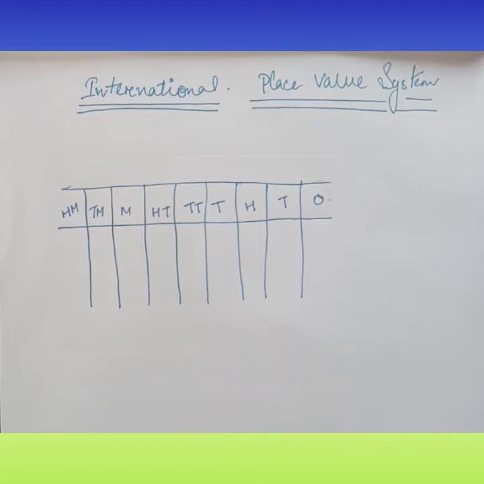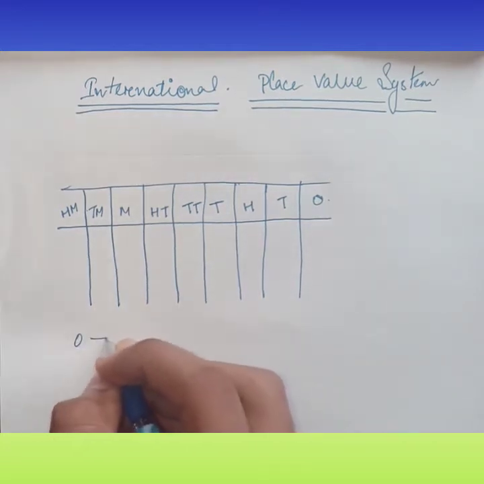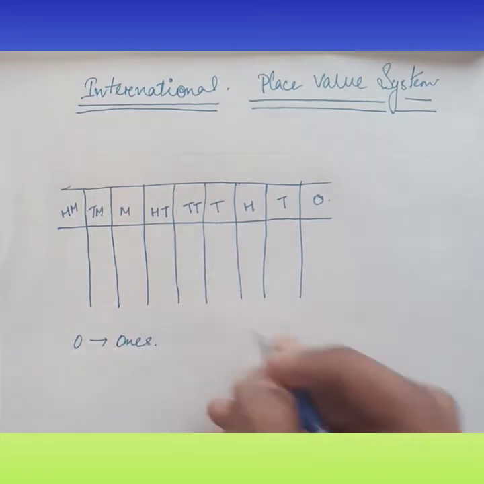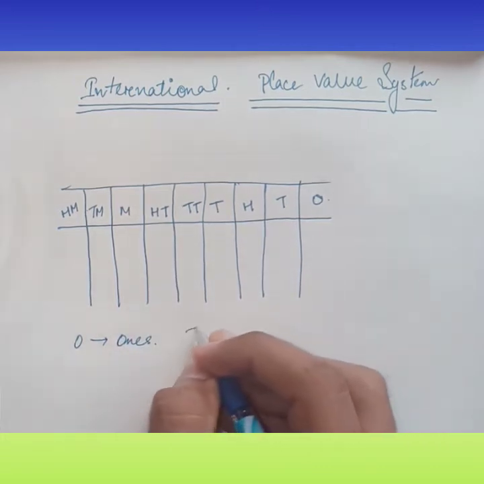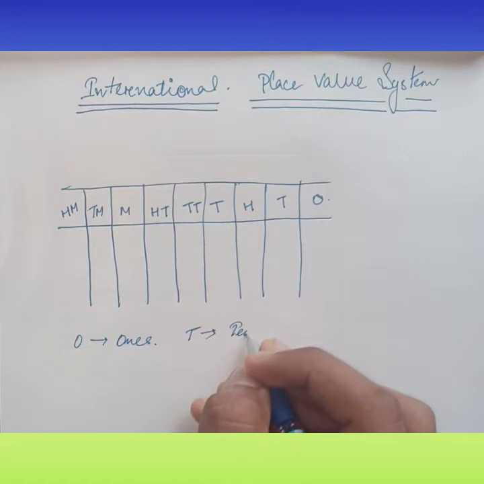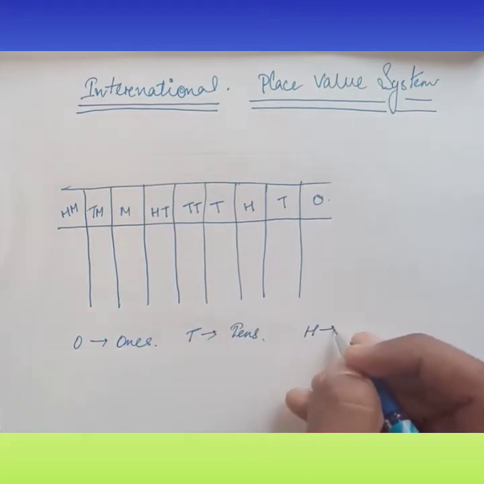T, T and T, you also know. Now what are H, T, M, T, M, H, M? You may be thinking. So, these are nothing. O, as before, we write as ones, T we write as tens, H we write as 100.